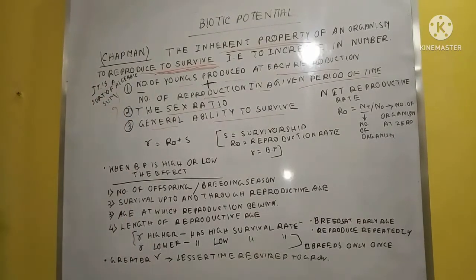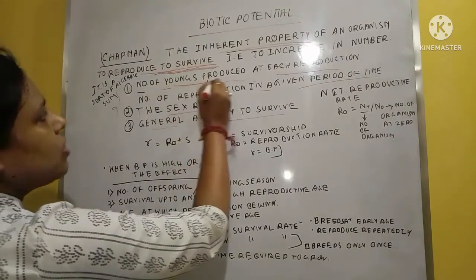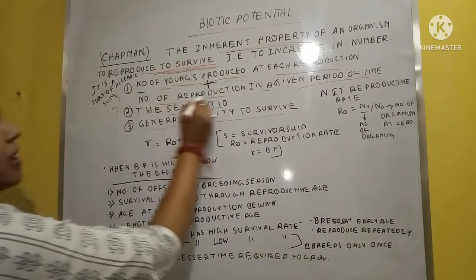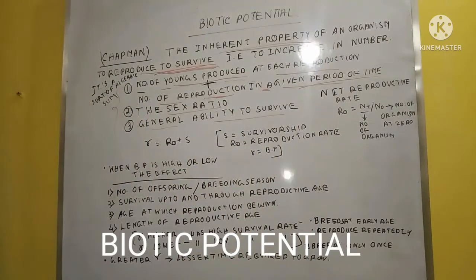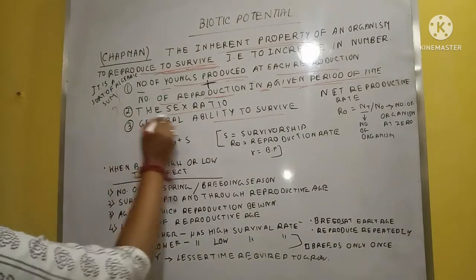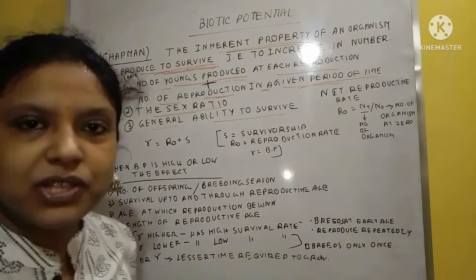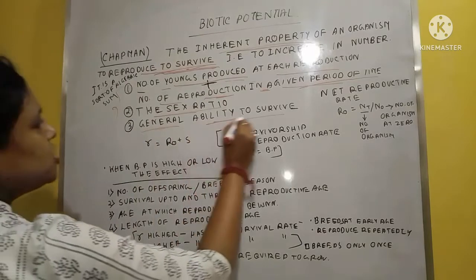First one, the sum of the number of young produced at each reproduction and the number of reproductions in a given period of time. Second one, the sex ratio, which means the male-female ratio. Third one is the general ability to survive.